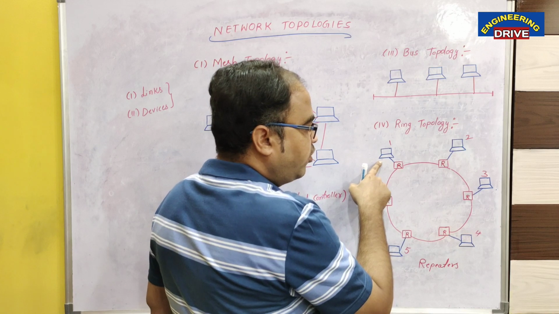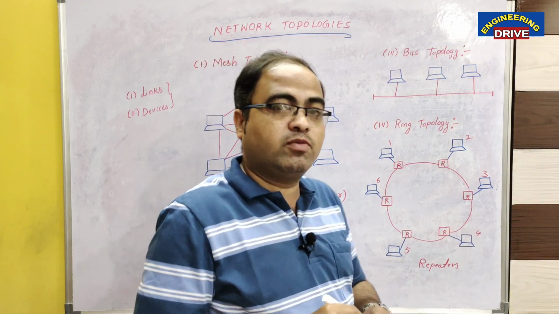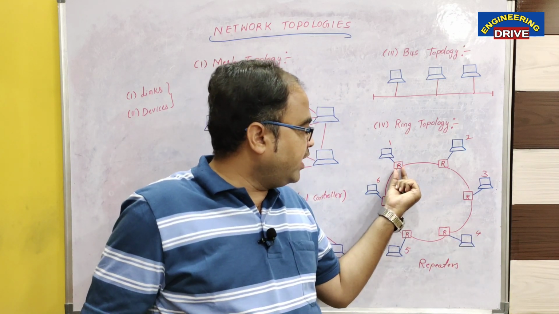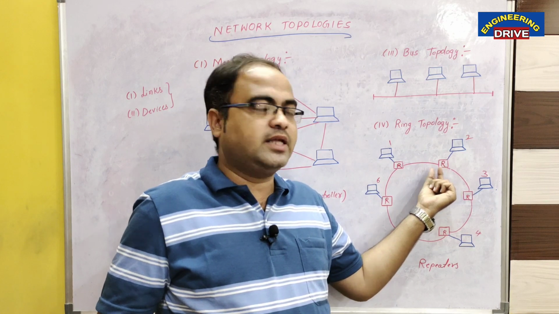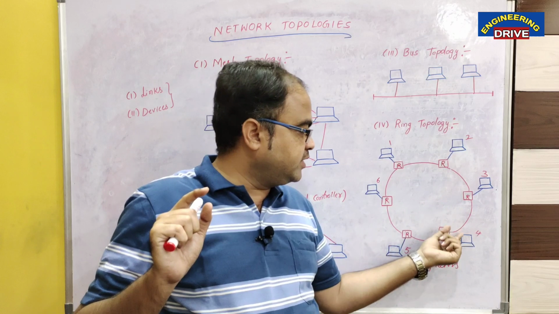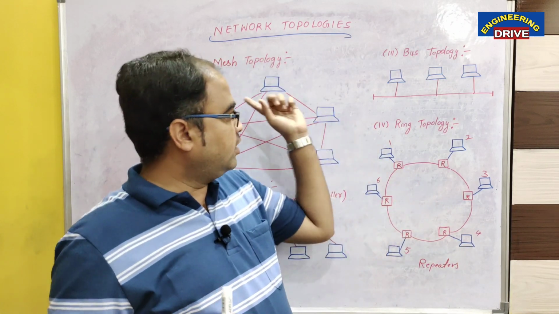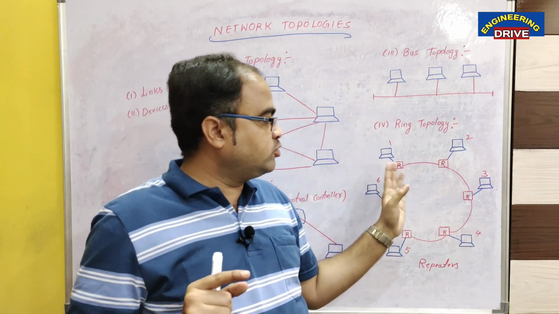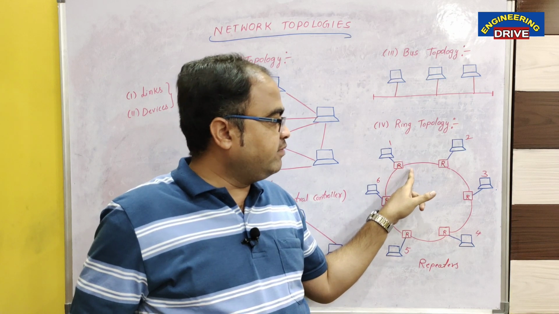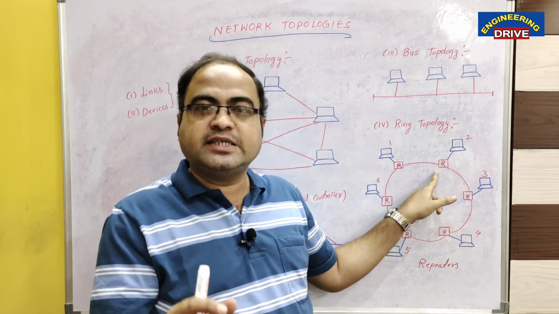If device number 1 wants to communicate with device number 4, then from device 1 the data will be transmitted to device number 2 first. It can't be transmitted directly to device number 4 because there is no direct link available here, unlike mesh topologies. That's why from device number 1 the data will be transmitted to device number 2 first, and in device number 2 a repeater is installed.